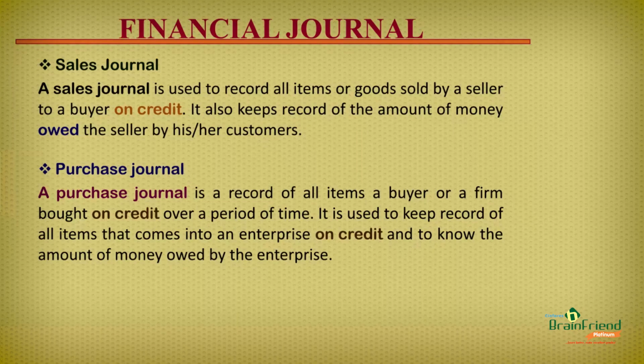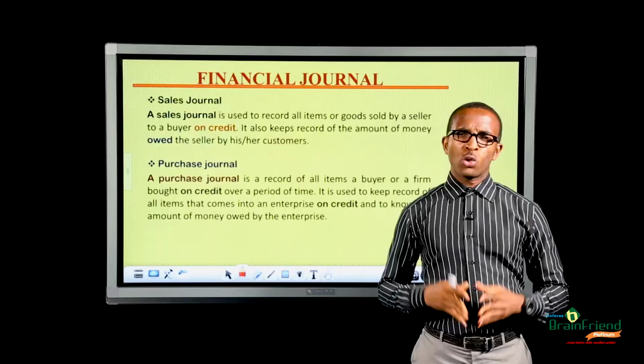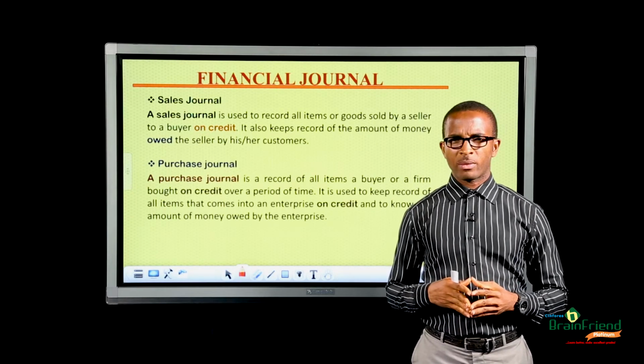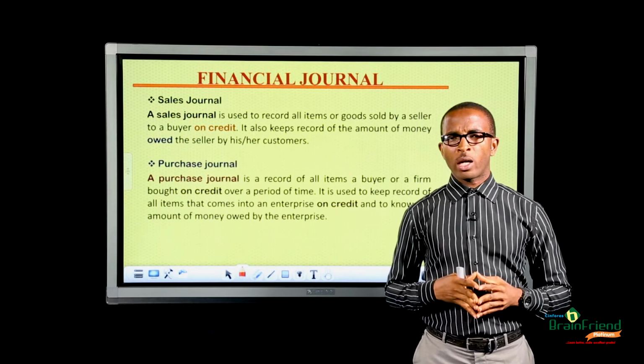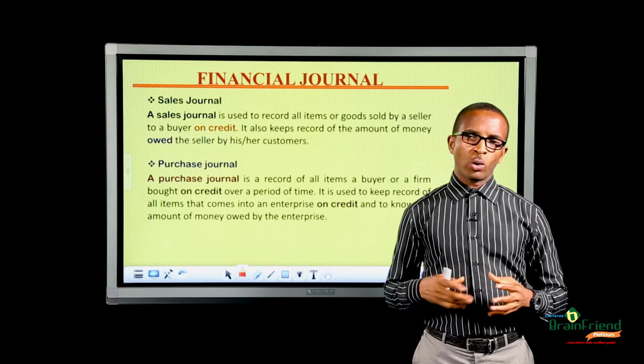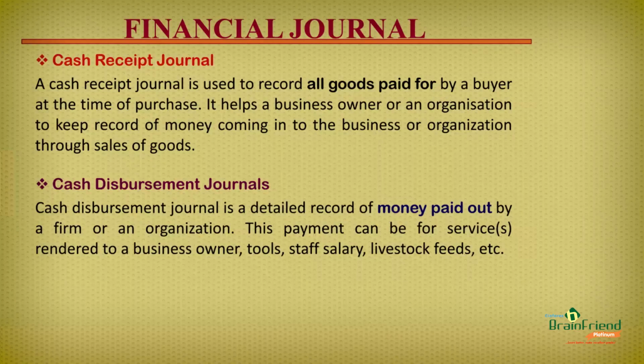The next is purchase journal. Purchase journal is used by a company, an organization, or a business owner to keep record of all items that were bought on credit. It helps the business owner to keep track of all items or the money that they owe their customers. The next one is cash receipt journal.